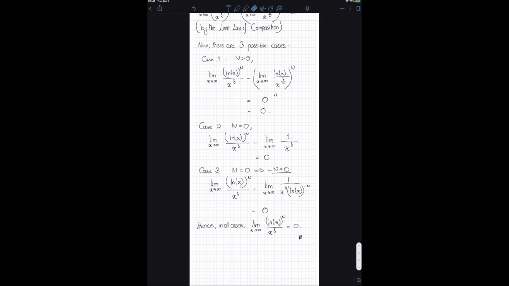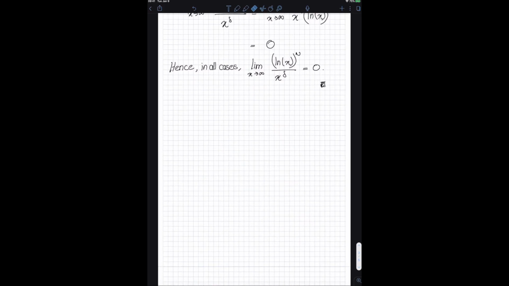So just to show you why you should find this theorem to be a little bit surprising. For example, if you were asked to compute this limit as x approaches infinity of ln of x to the power of, let's say, 10,000. It could even be a billion, a trillion, doesn't matter. And then you divide this by x to the power of 1 divided by 10,000. The answer over here is actually 0.